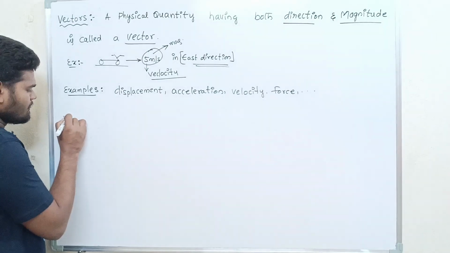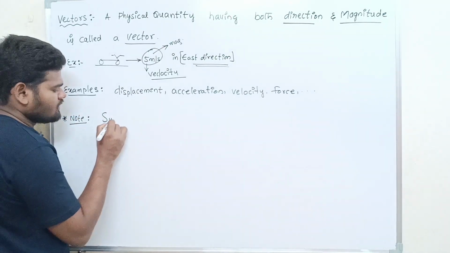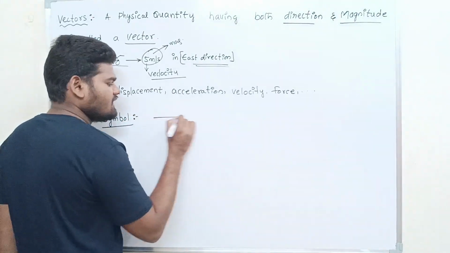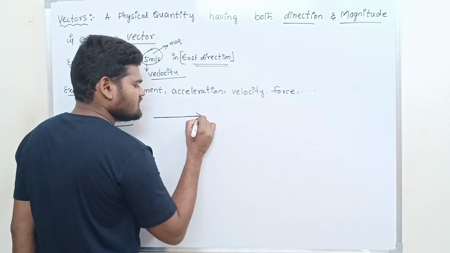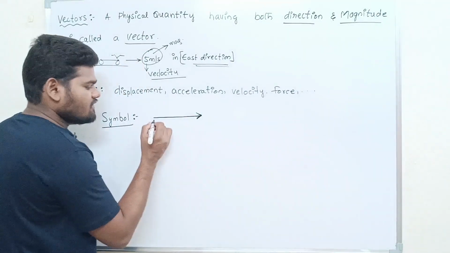Note: the symbol of a vector is represented by an arrow. So this is the symbol of a vector quantity. Have a look.